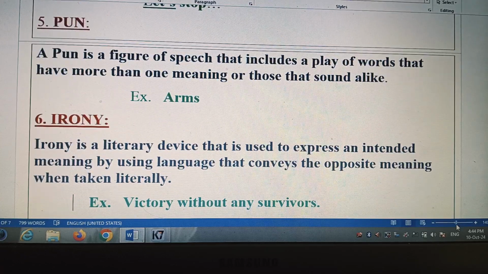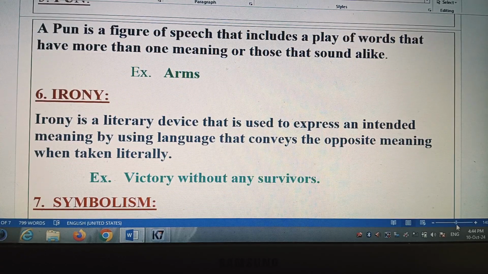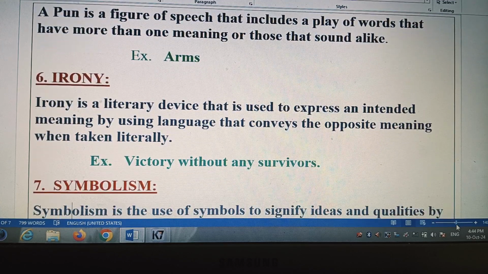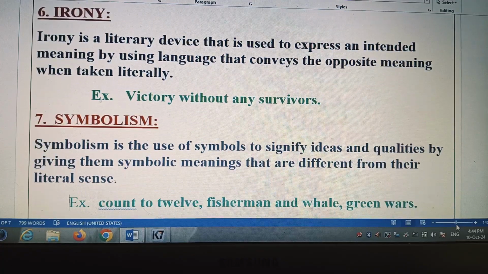That is pun. Irony, irony is a literary device that is used to express an intended meaning by using language that conveys the opposite meaning when taken literally. Victory without any survivors. So this is irony. Means there is nobody who survived, then there is no use of victory. And symbolism, symbolism is use of symbols.